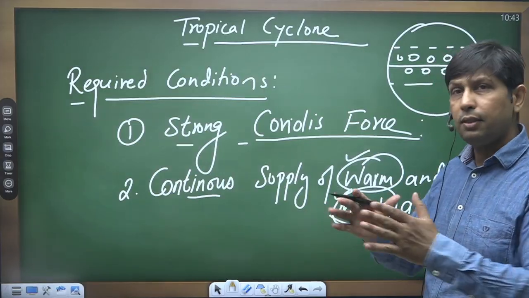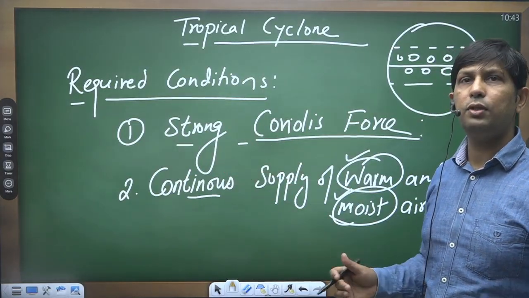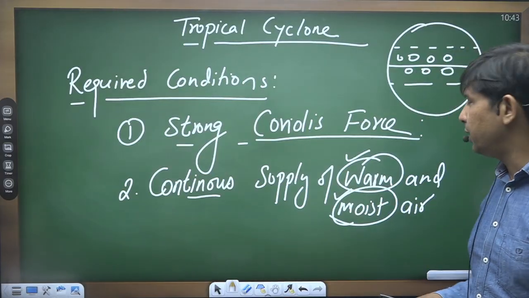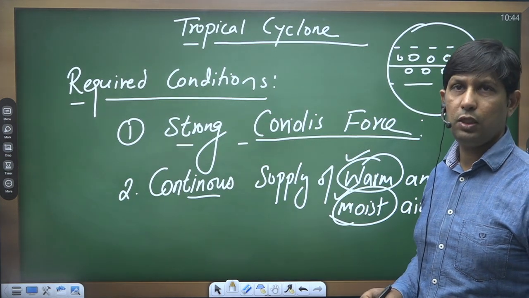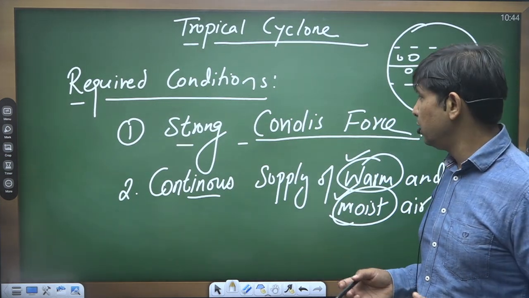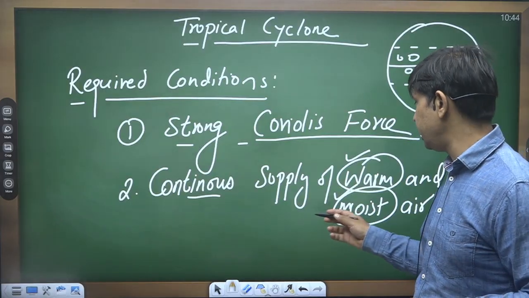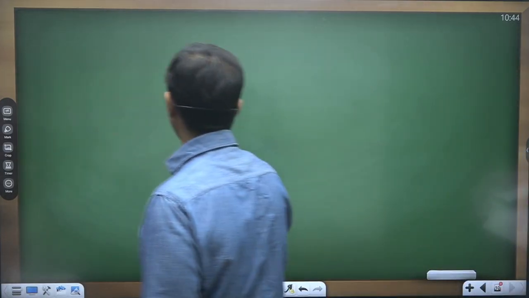These are huge systems, of course, and cannot develop over land. The reason is that there we may have the supply of warm air but not moist air. We require an ample amount of moisture, which is not possible over the land area. I will show this with the help of a diagram.